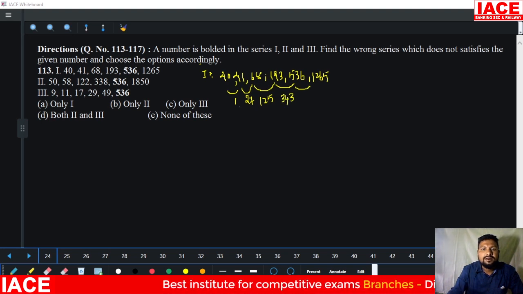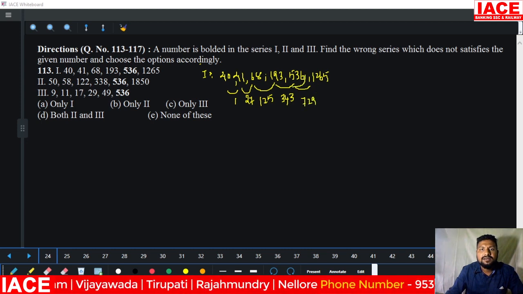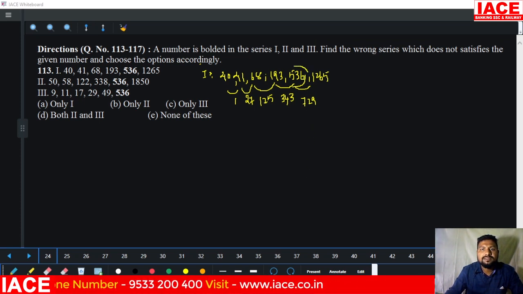Next, look at it: it is 1 cube, and it is 3 cube, it is 5 cube, and it is 7 cube, and next 9 cube is 729. That means this 536 set for this series, just adding the cubes. That means statement 1 is correct here.